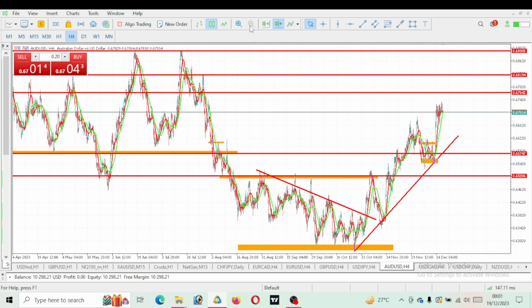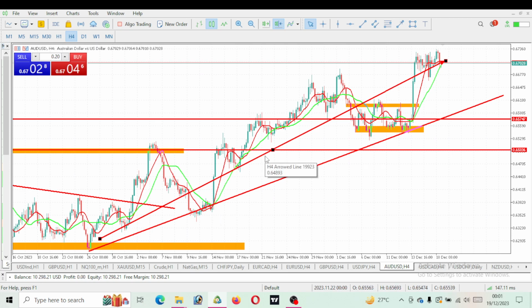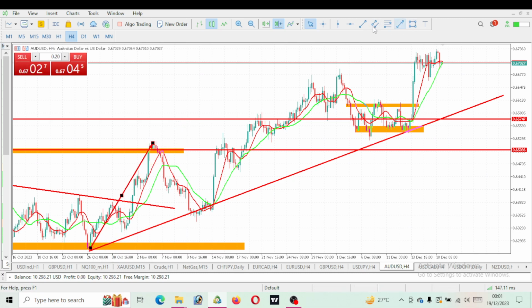Now, let's take a look at what we will be expecting on AUD USD for the next day. So let's see this trend. We can clearly see that this is an uptrend move. We are having a series of higher highs and then higher lows. So this is a higher high here. Here comes the higher low. This is also another higher high, and here is the higher low, right? This is the higher high, and currently the market is trying to give us a higher low.